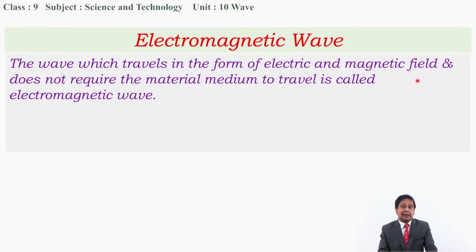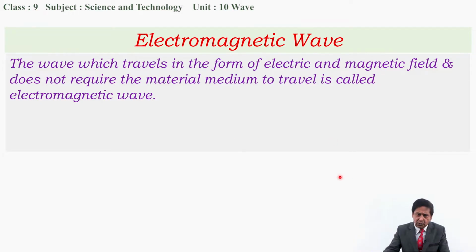What is it? Electric and magnetic fields are produced because of the motion of charged particles, which we will learn in detail in class 10. But now I just want to tell you that if charged particles are moving, then electric field and magnetic field are produced. And what is the definition? The wave which travels in the form of electric and magnetic field and does not require any material medium is called electromagnetic wave.